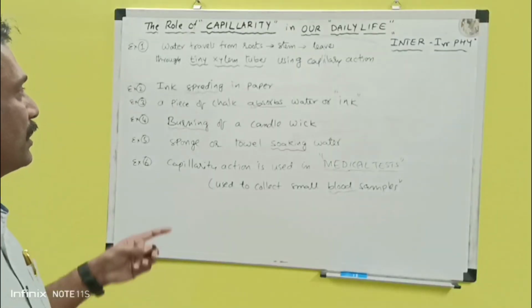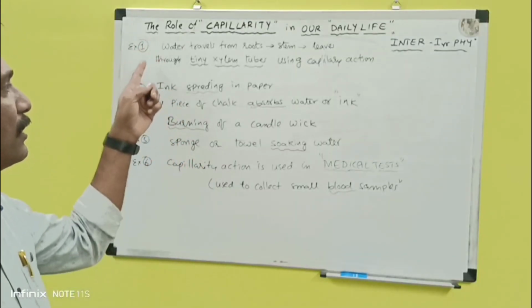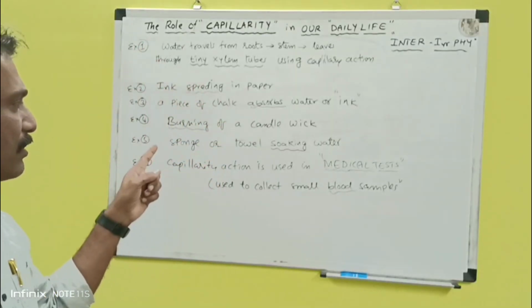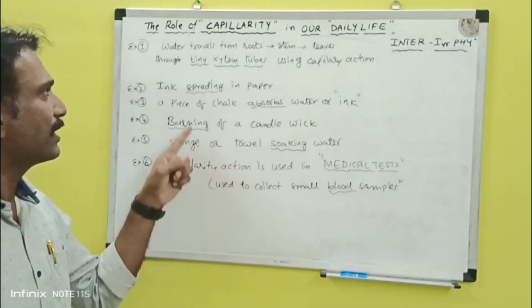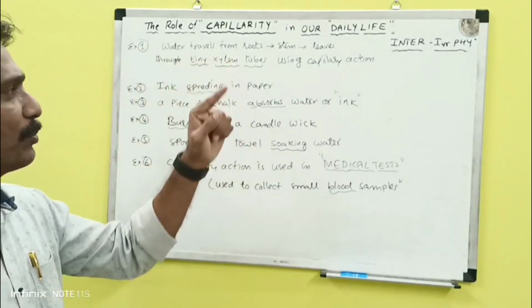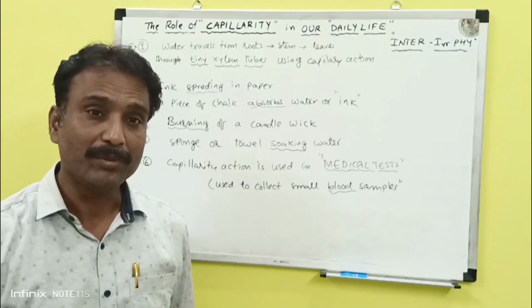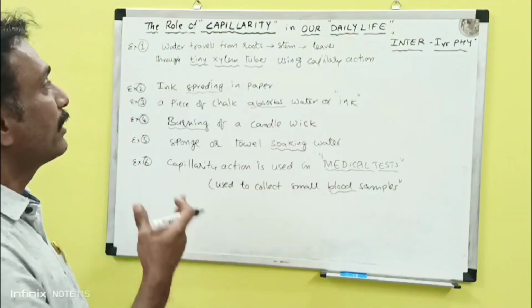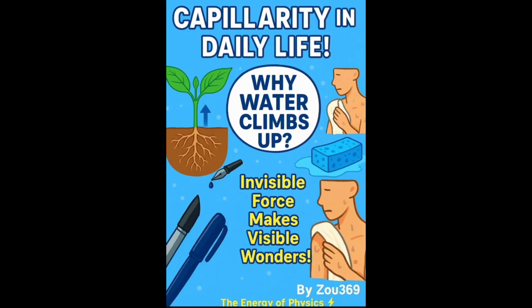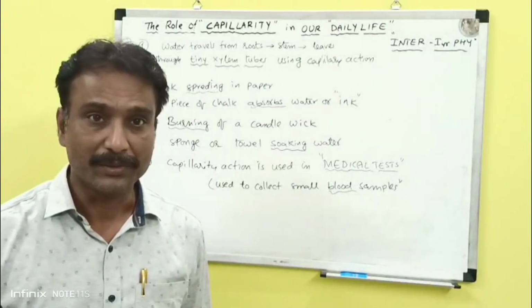So next time you see all these examples, the burning of a candle, a sponge or towel, medical tests, and plants lifting water, you remember this is the magic of capillary action. Okay, see you.